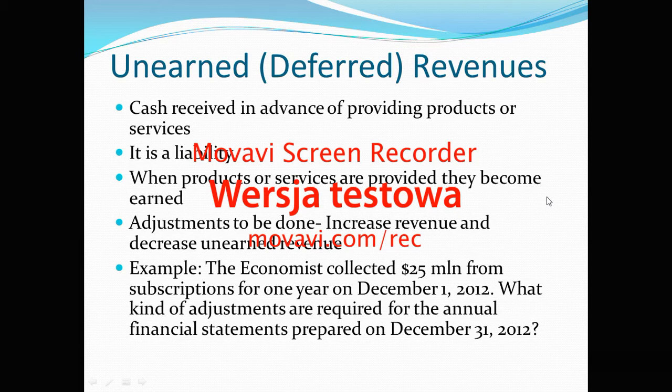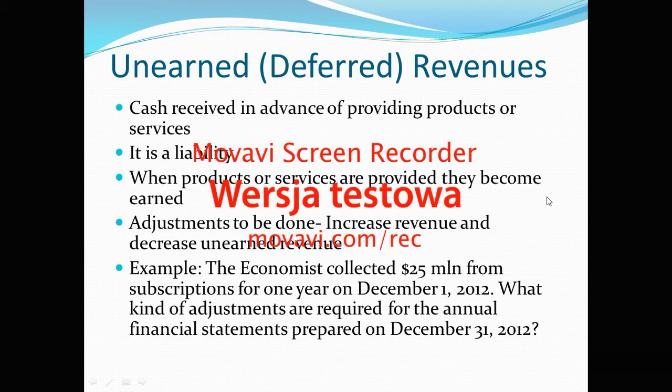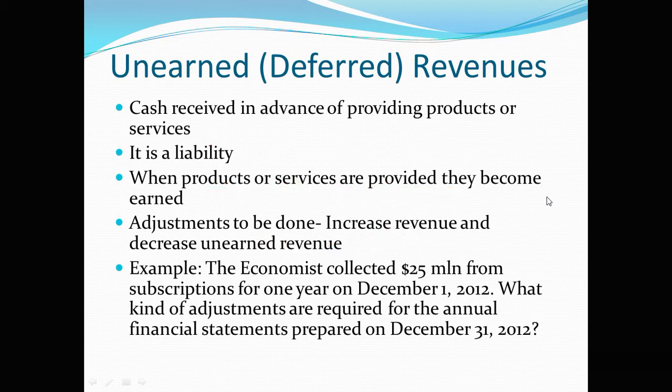An example is the famous Economist magazine, which collected $25 million from subscriptions for 1 year on December 1st, 2012. What kind of adjustments are required for the annual financial statements prepared on December 31st, 2012?